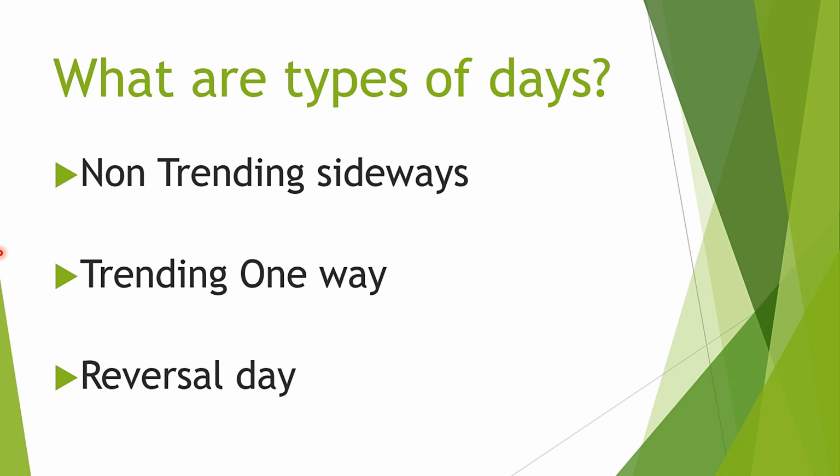But if our view is neutral, we will get good profit when the day is neutral. But what will happen if there is a bullish move or bearish move? We will make a loss. So there is only a 33% chance of making profits when the view is neutral, whereas there is a 66% chance when the view is directional. So it is better to have a directional view for option trading.